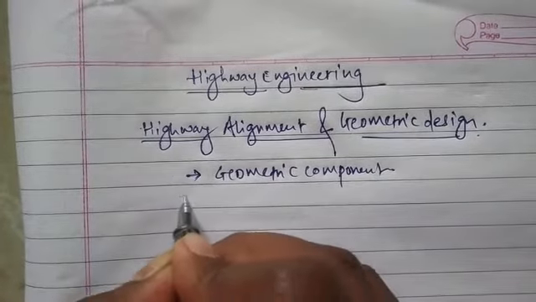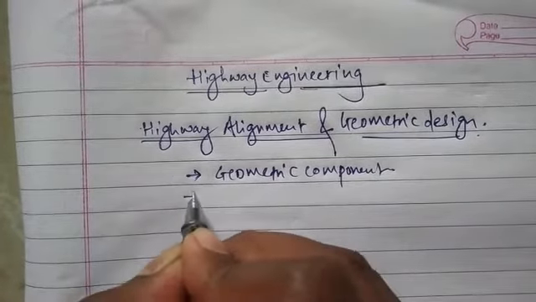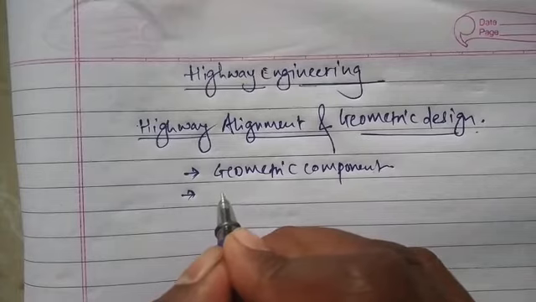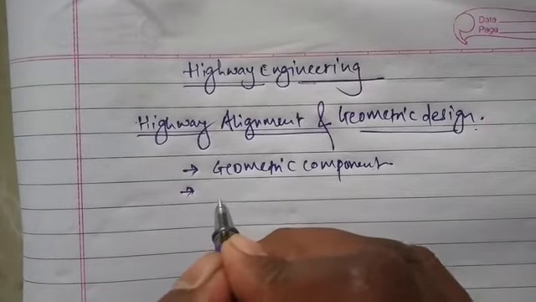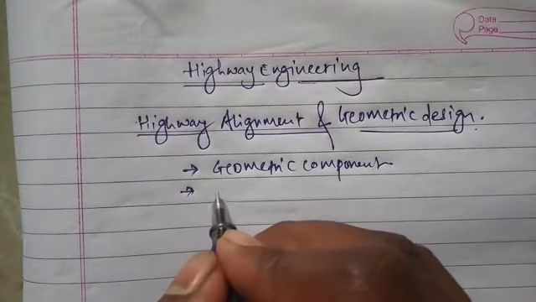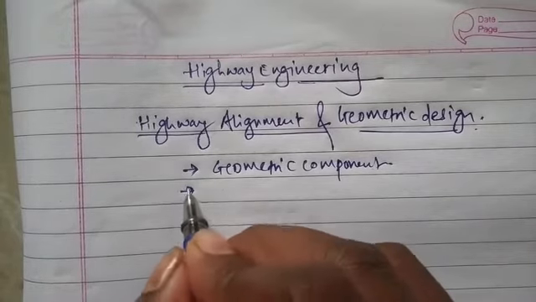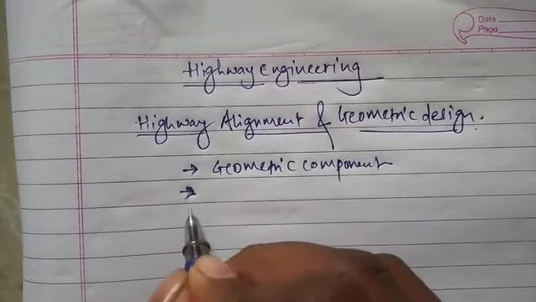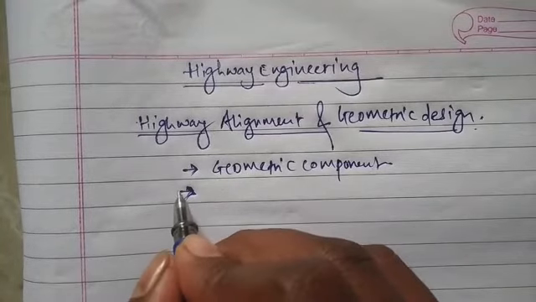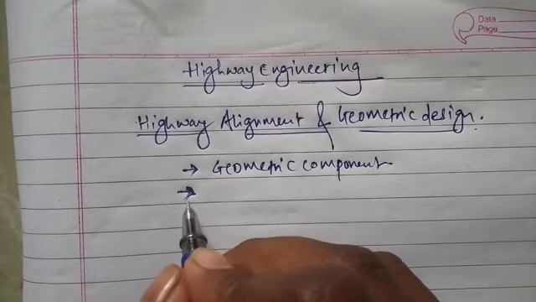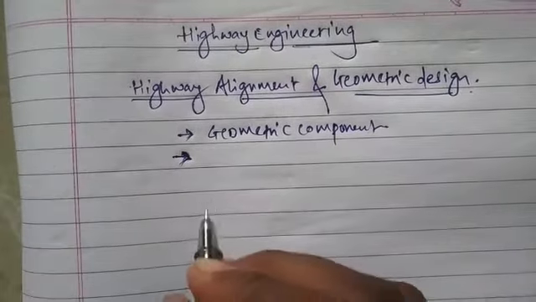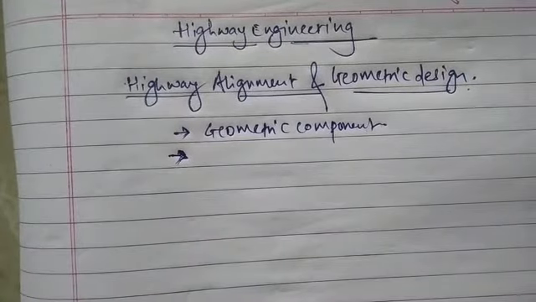Then in the first part, we'll see what is alignment of road. We'll also see what are the factors which are affecting the selection of alignment of road and what advantages we get by precisely selecting the alignment of road. Okay, so first of all, we'll start with the definition of alignment.